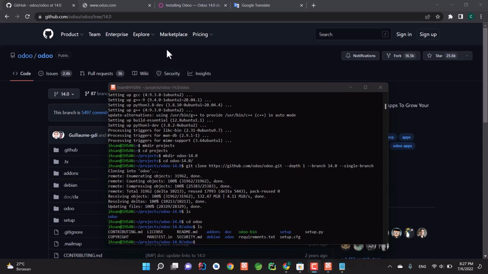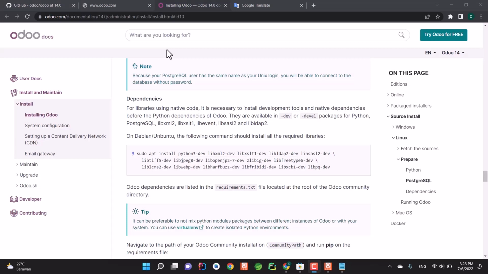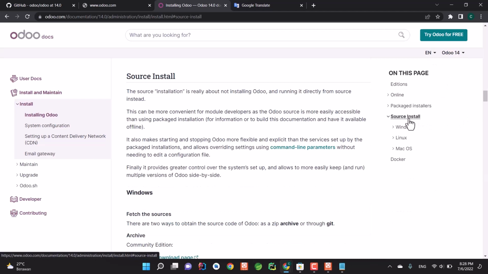The next step is that we have to install all the necessary dependencies. To install all the dependencies, make sure you go to the official documentation and then head over to your version. In my case, I'm using version 14, and then go to this section and select your operating system.